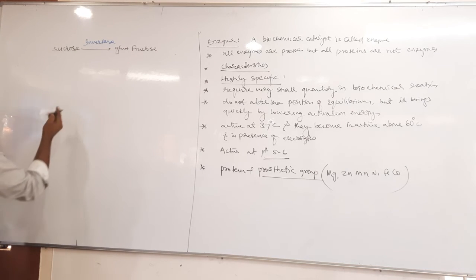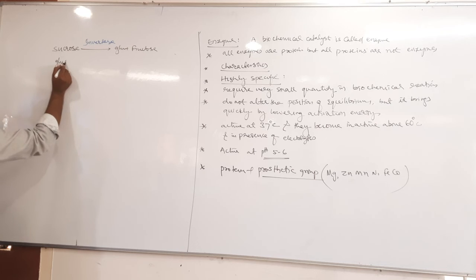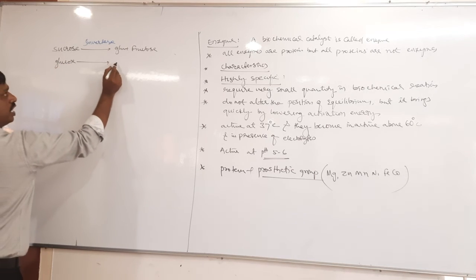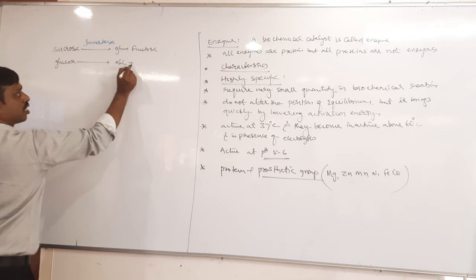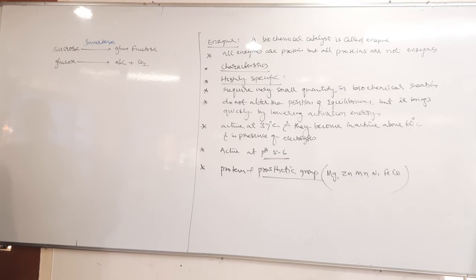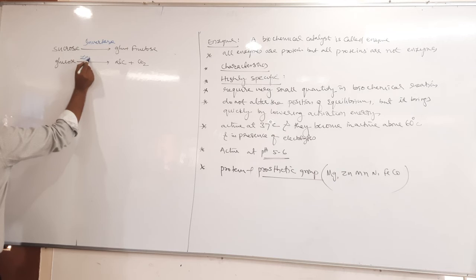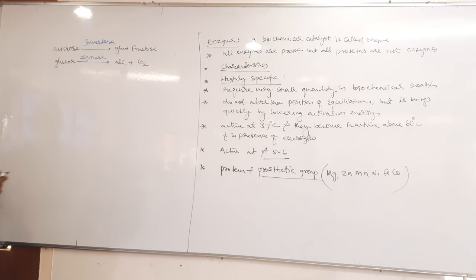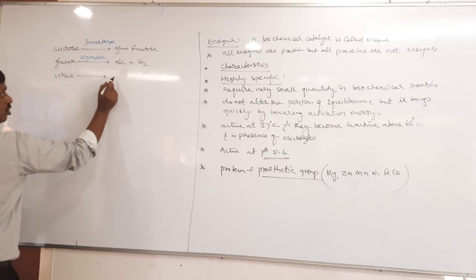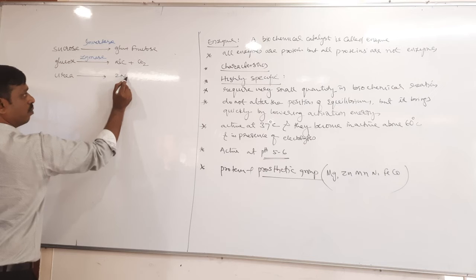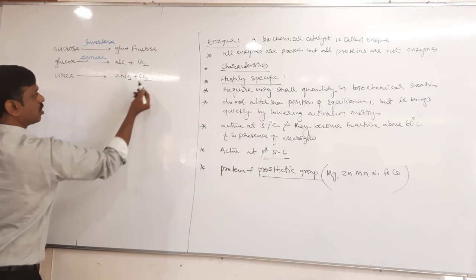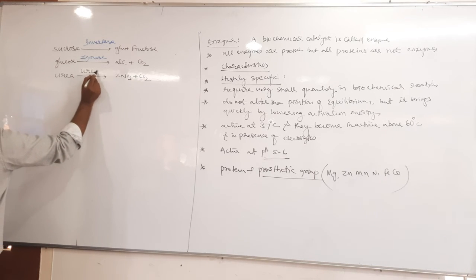Invertase. Then glucose gives alcohol, ethyl alcohol, plus carbon dioxide. So what is the enzyme? Zymase. Fermentation, no? Zymase. Next, urea undergoes decomposition, it gives 2 moles of ammonia plus carbon dioxide, CO2. It is urease.